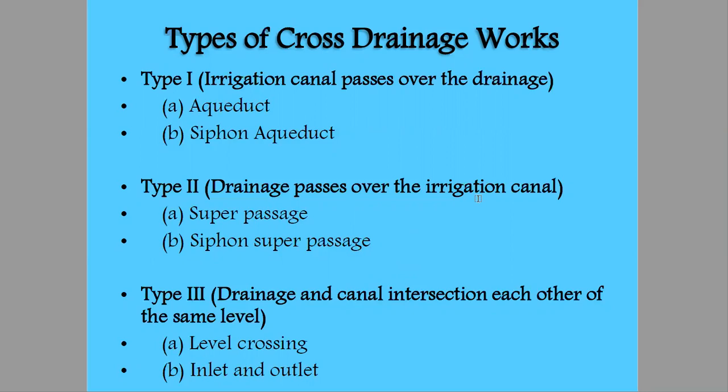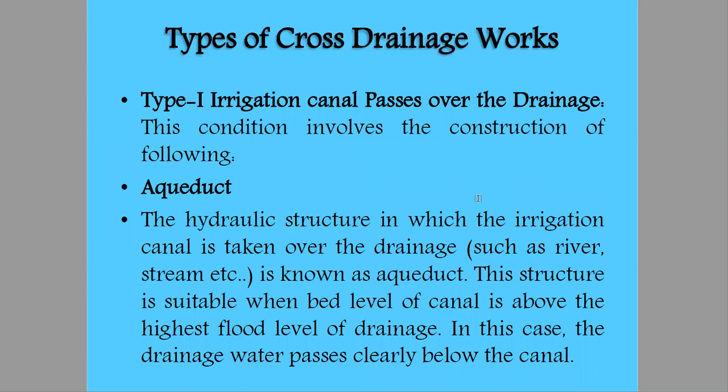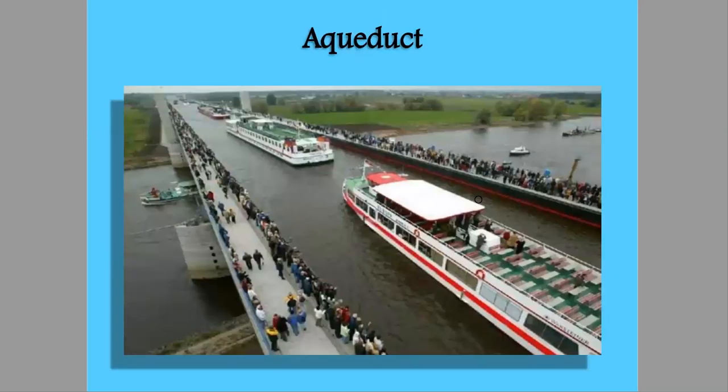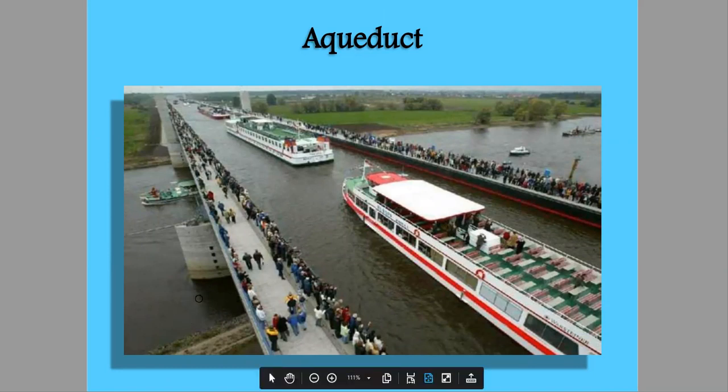Okay, we have seen what the requirements are for an aqueduct and why we use a siphon aqueduct. In this example, we have seen how the HFL of the drainage is below the bed level of the canal in an aqueduct.